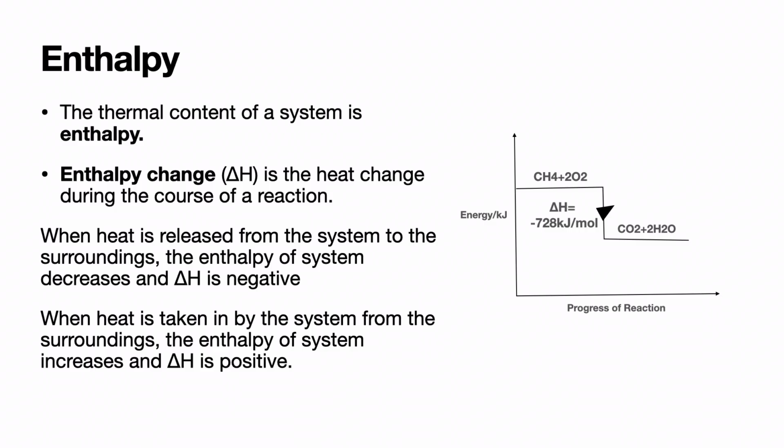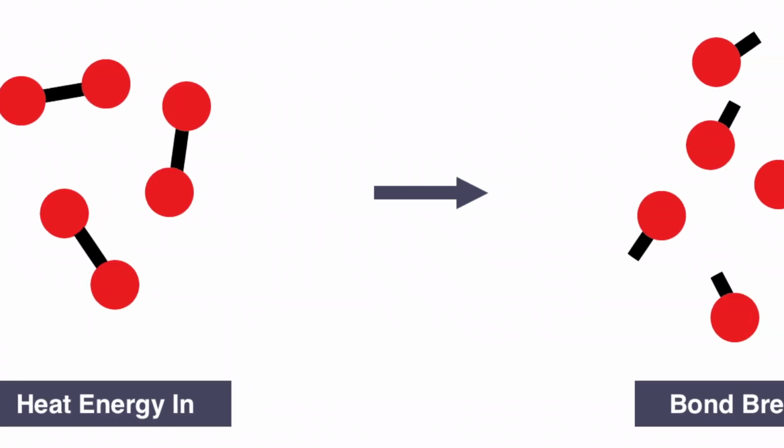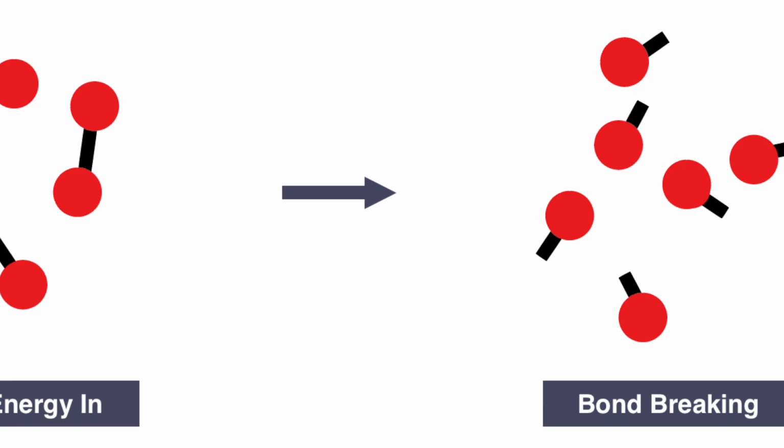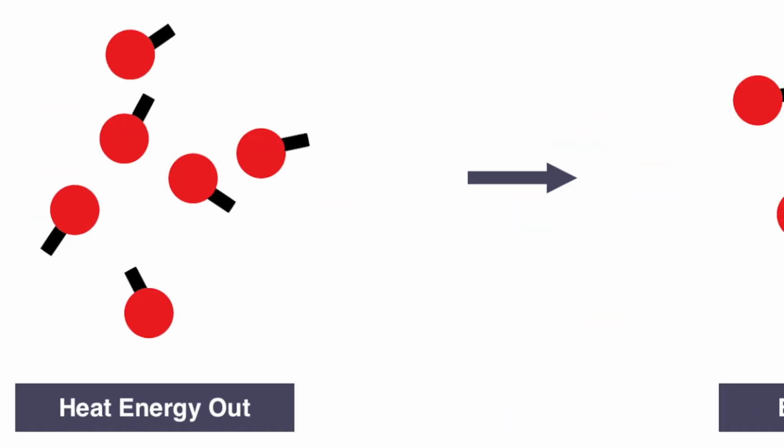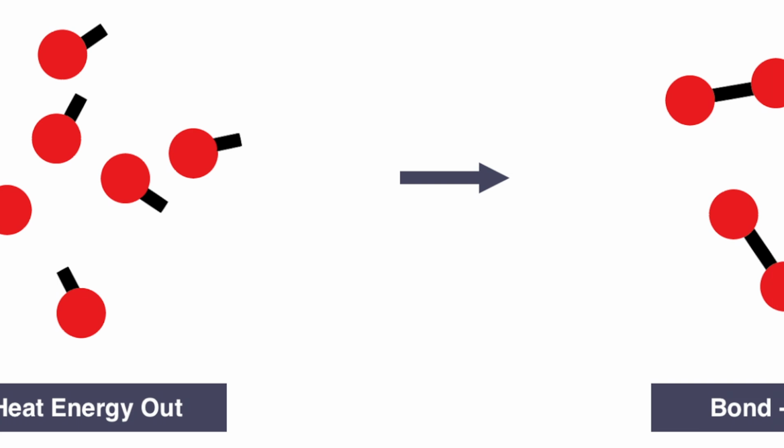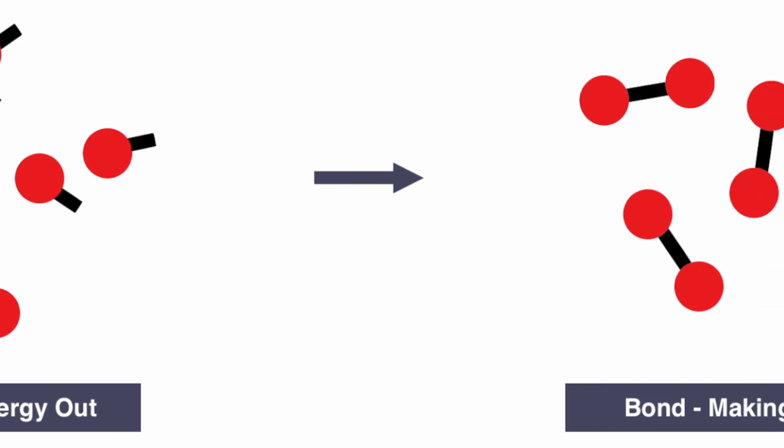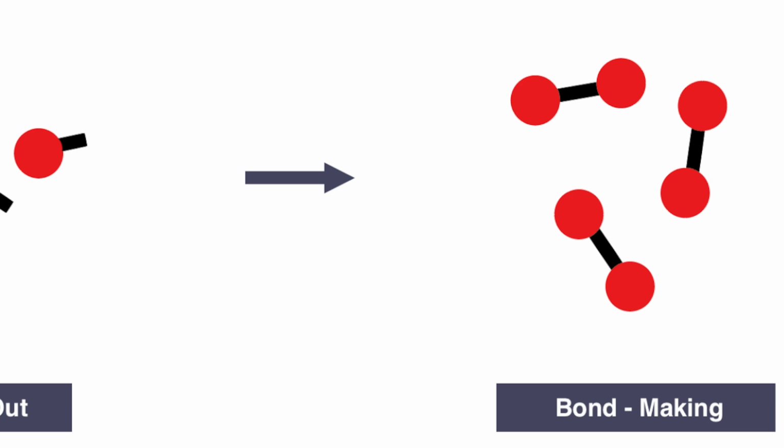This is an exothermic reaction. We know because the arrow is pointing downwards. The enthalpy change is minus 728 kJ per mole, which can be calculated using the bond energy of each of the reactants as well as the products. The negative sign shows that the reaction is exothermic. Any reaction only occurs when the bonds within the reactant molecules are broken so that new bonds between the two or more reactants are then formed to produce new substances.